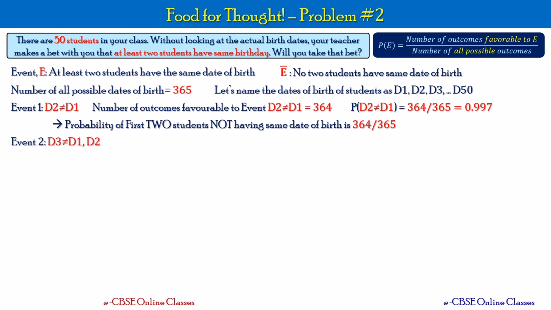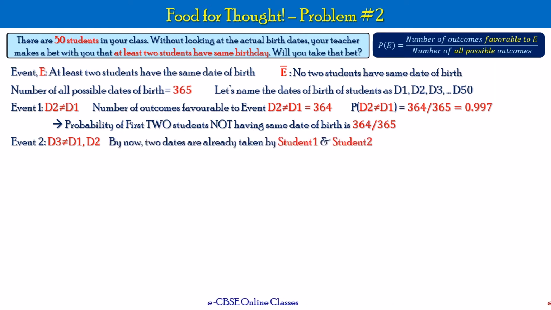Now let's define event 2. The probability of the third person's date of birth not being equal to the first and second students'. By now there are 2 dates already occupied by student 1 and student 2, right? So there are 363 dates still available for student 3's date of birth not matching that of student 1 and student 2.